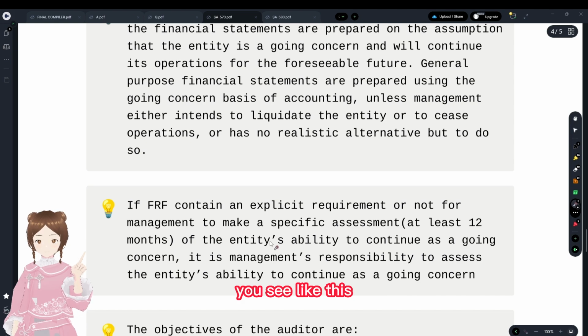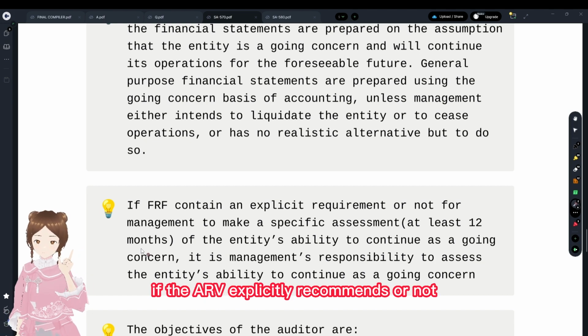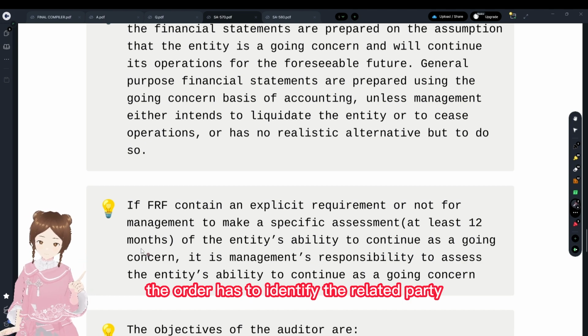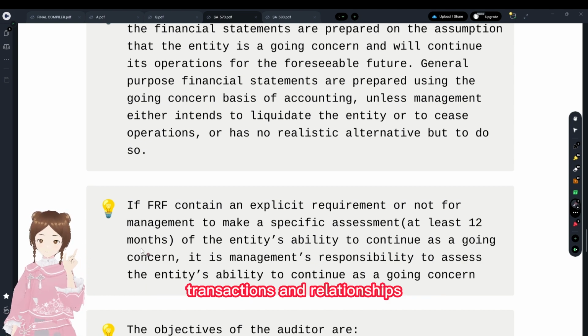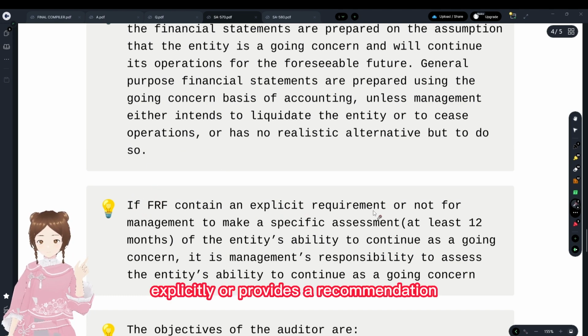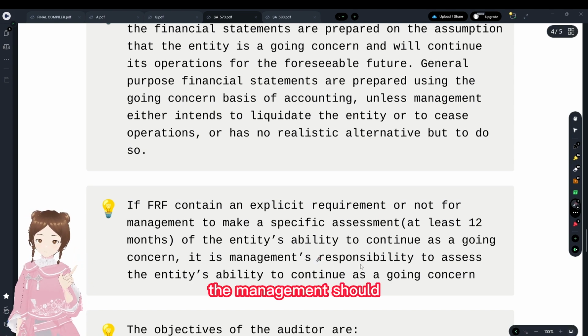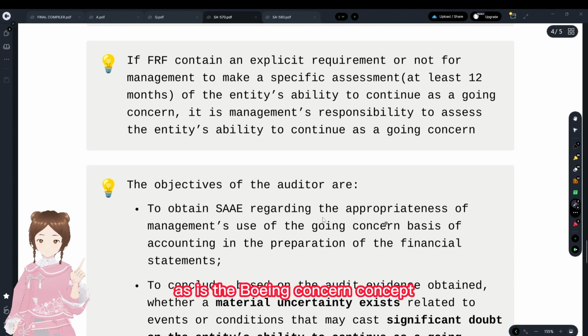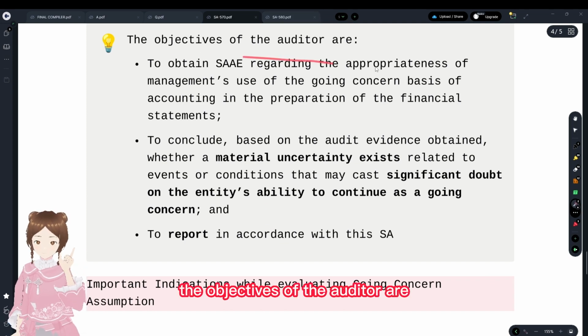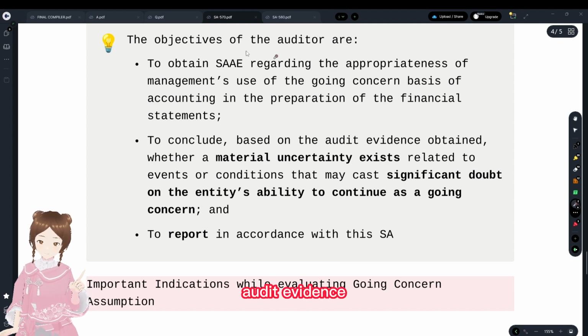Like we have seen with related parties, if the FRF explicitly recommends it or not, the auditor has to identify related party transactions and relationships. Likewise, even if the FRF does not explicitly provide a recommendation for going concern, the management should assess the going concern concept.